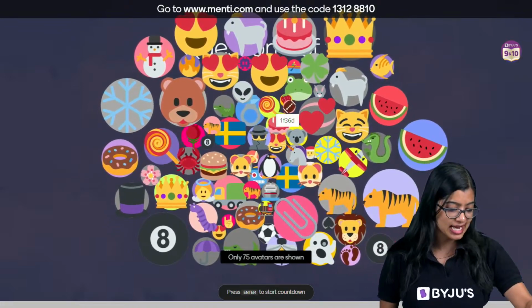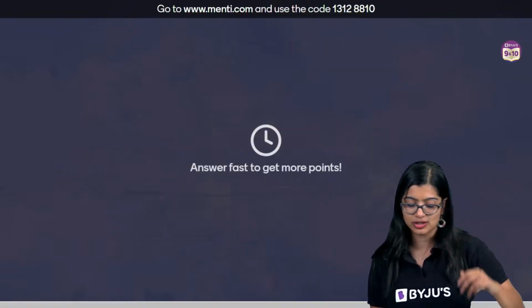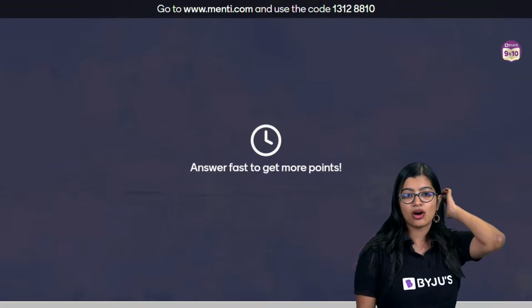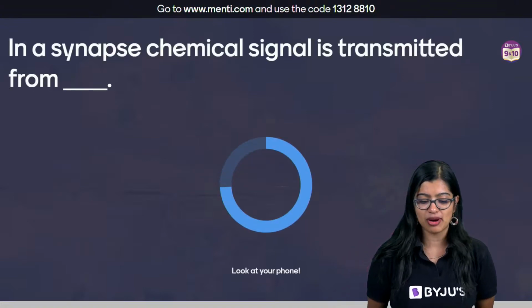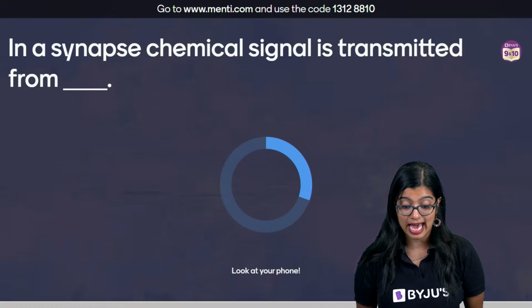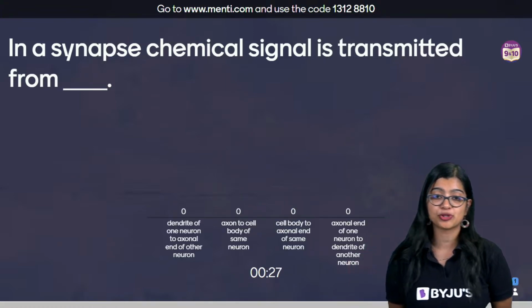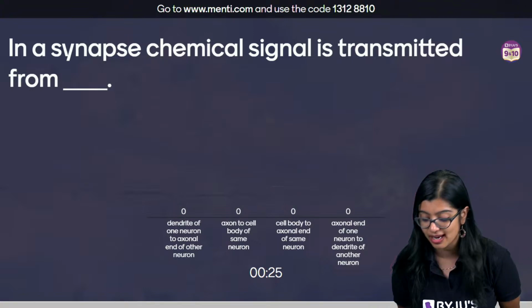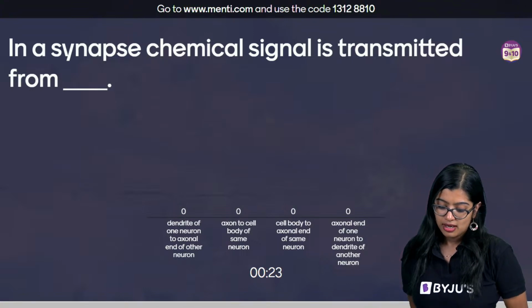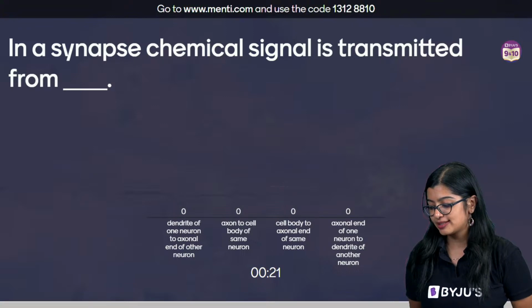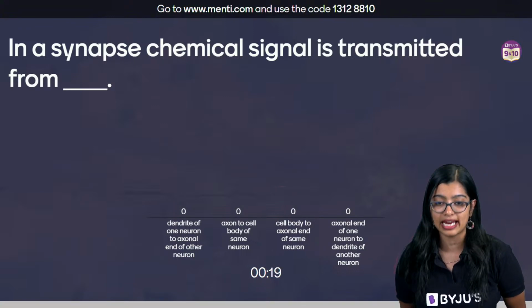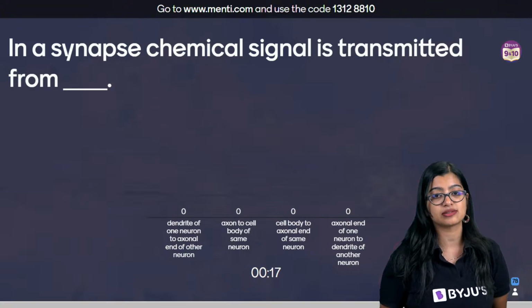Okay, 94 kids, I'm getting started. First question on your screen. Question number 1, everybody. In a synapse, the chemical signal is transmitted from where to where? You have 4 options from which you need to identify the correct answer. Read this question. Please don't rush in answering. Read the question, read the options.